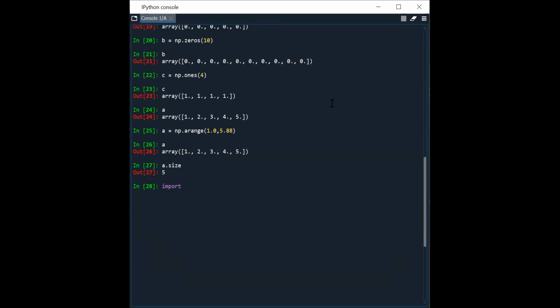Let me try np.random. It says module object is not subscriptable.